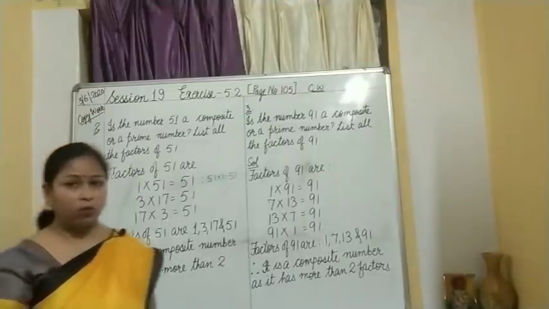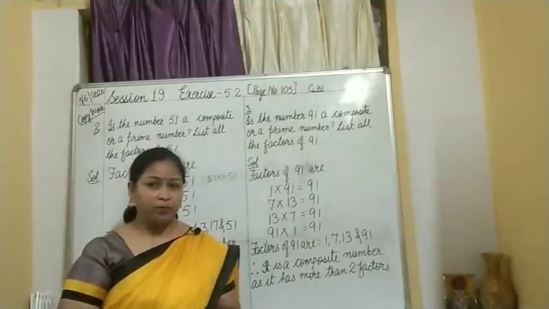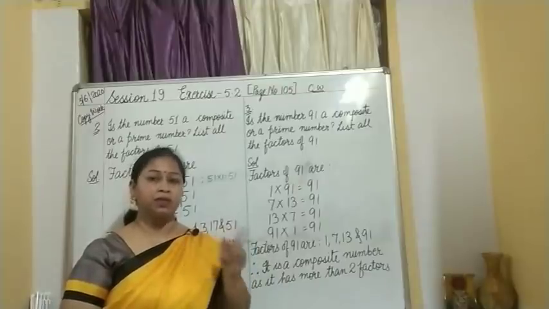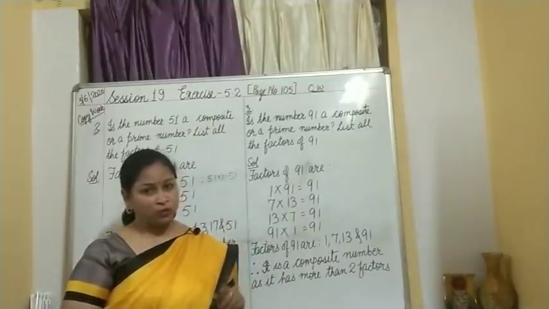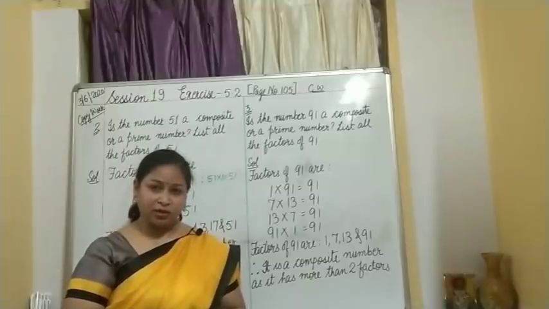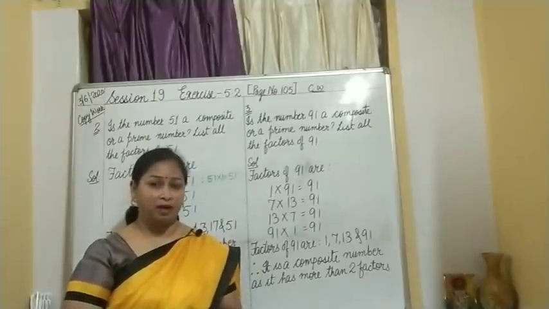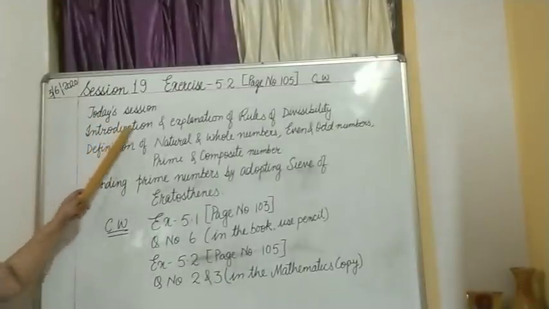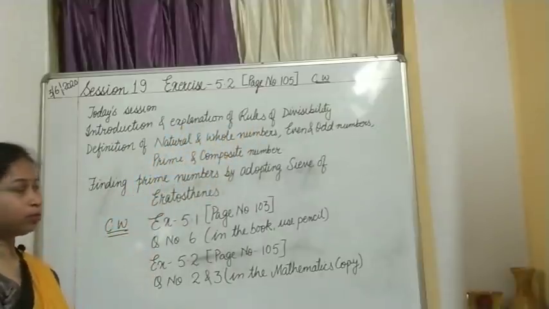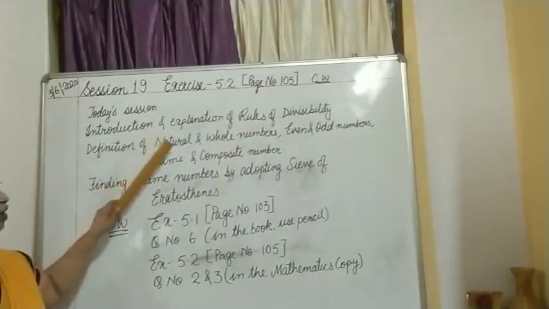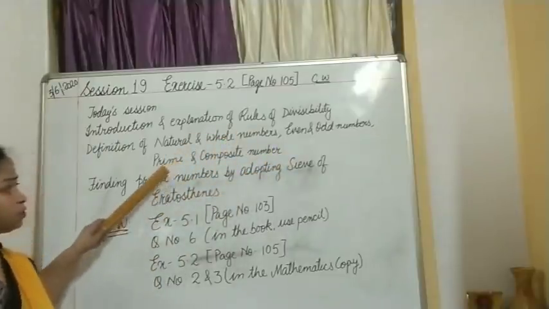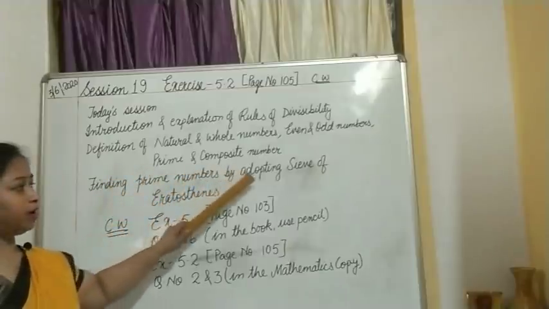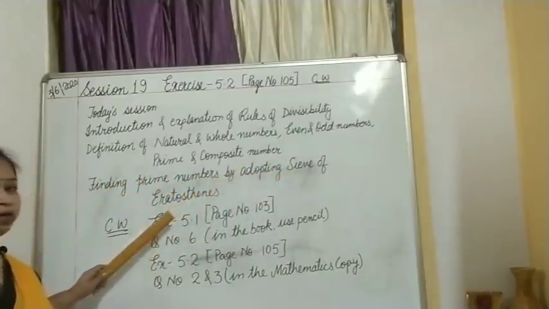Okay, so now we are going to wind up, and before winding up I will just tell you what we have studied together, and we have the second period also today. So for the time being you take rest and then come back for the second class also. In today's session we have done introduction and explanation of rules of divisibility, then definition of natural and whole numbers, even and odd numbers, prime and composite numbers, then finding prime numbers by adopting the sieve of Eratosthenes.